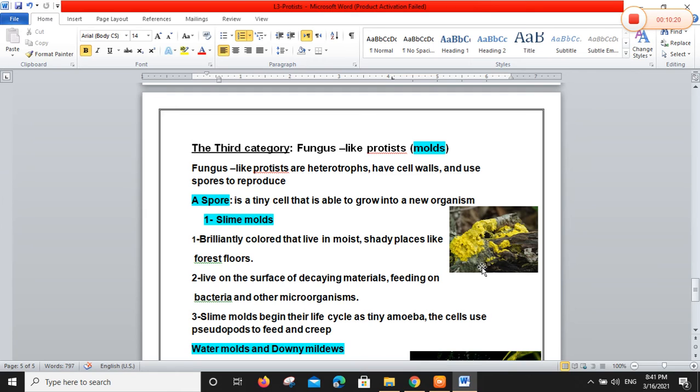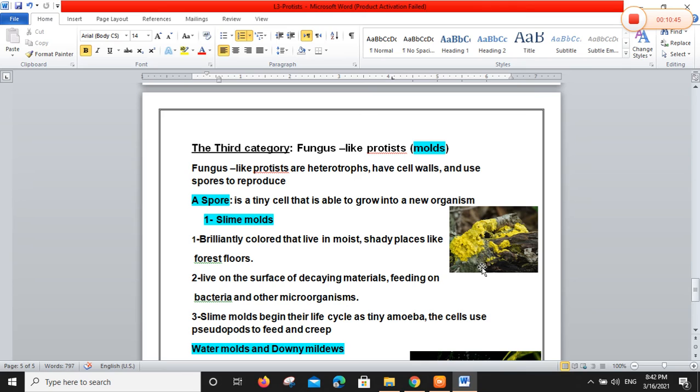Slime molds in general do not need any sunlight, so they live in shady places like forest floors, on the surface of decaying materials, so they act as decomposers like bacteria, feeding on bacteria and other microorganisms.